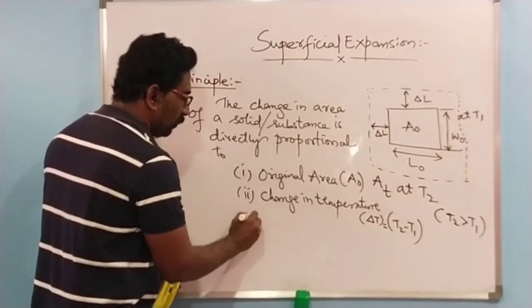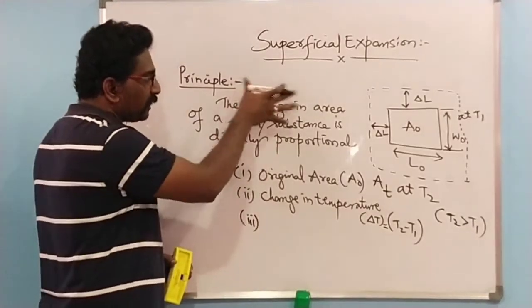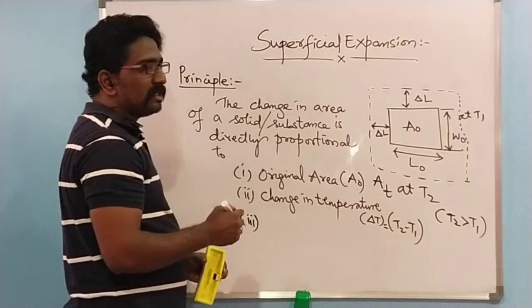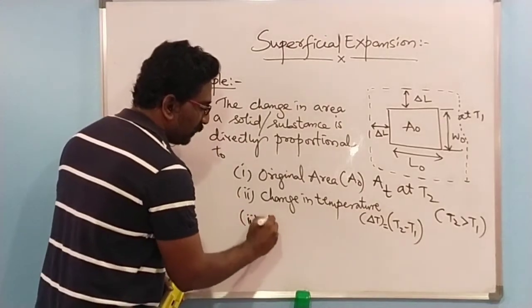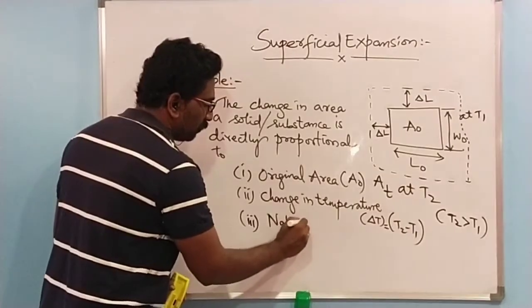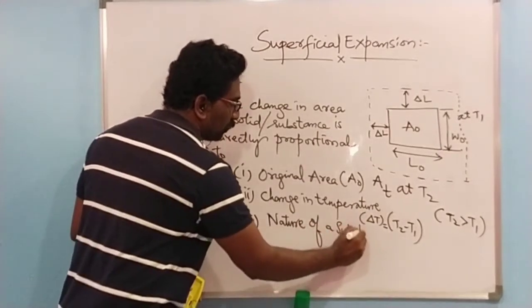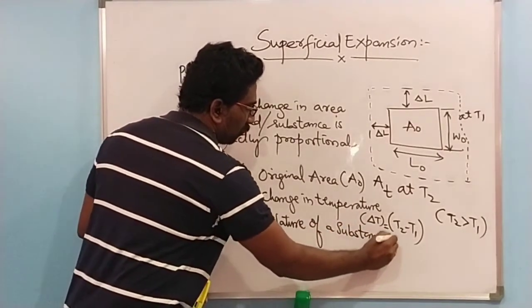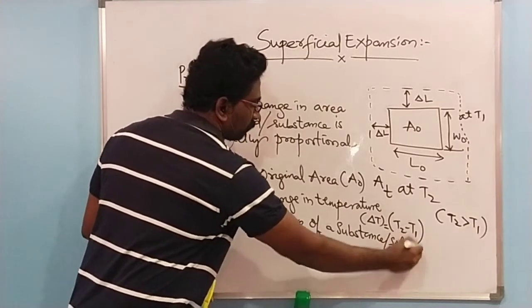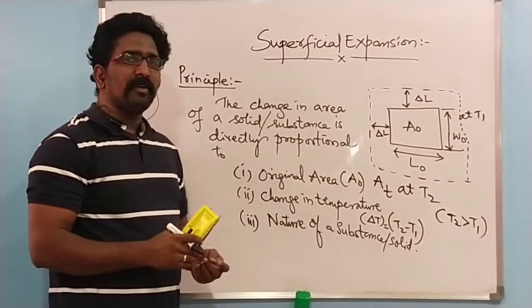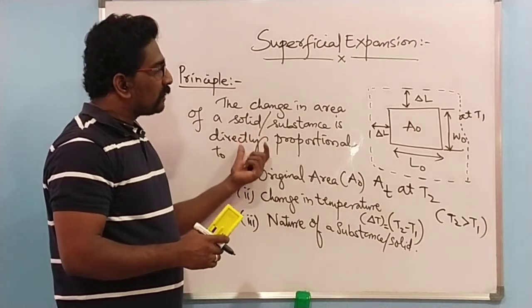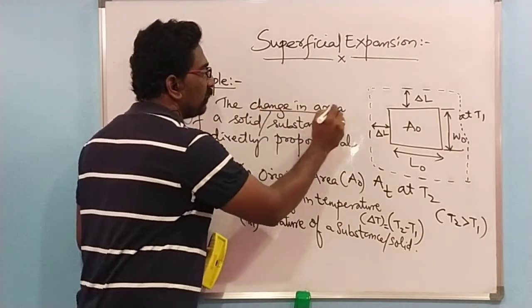Then the third factor on which this change in area takes place is the nature of the substance, nature of a substance or solid. So these are the three main factors on which the change in area depends.